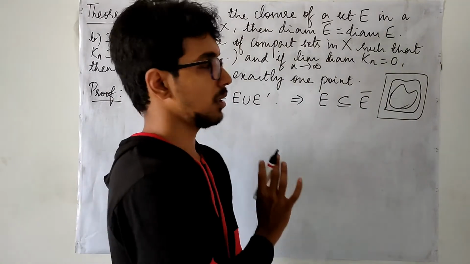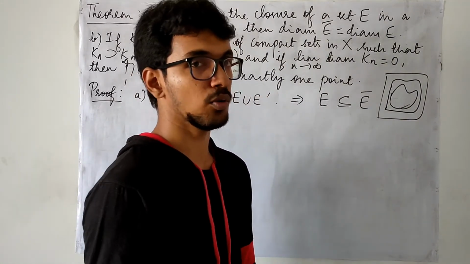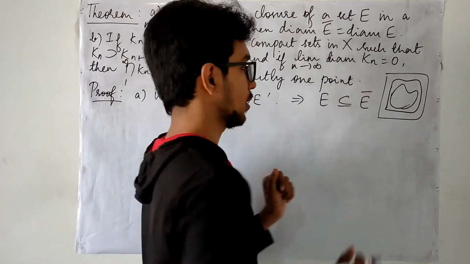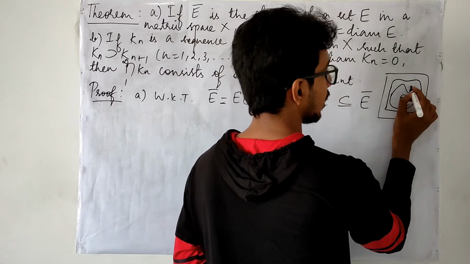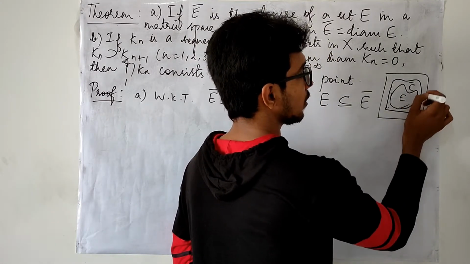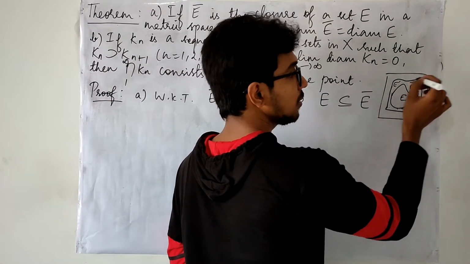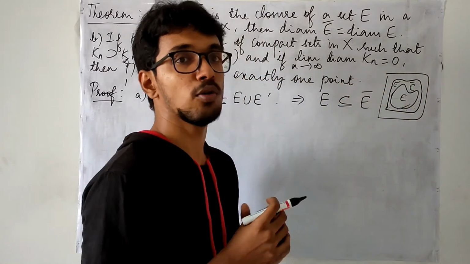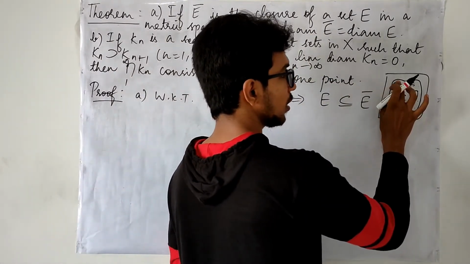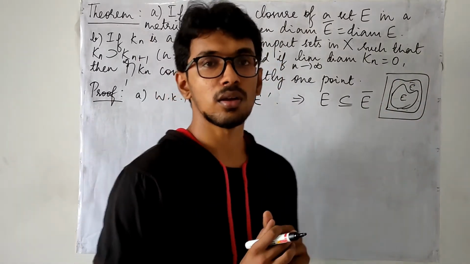Just for convenience and to make these concepts clear to you, I have drawn this diagram. This is not an appropriate one. This is my E and this is my E closure. The points outside these are in my E prime. I don't know whether that is exactly my E prime or not.